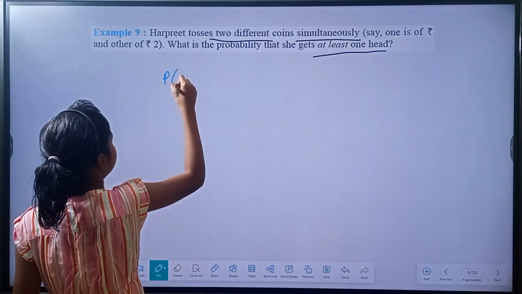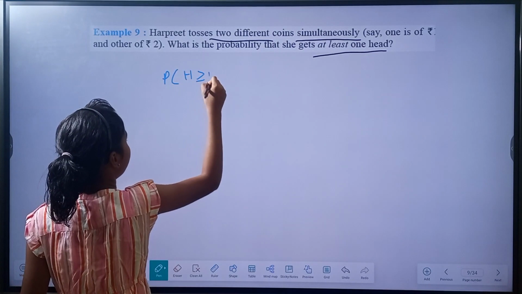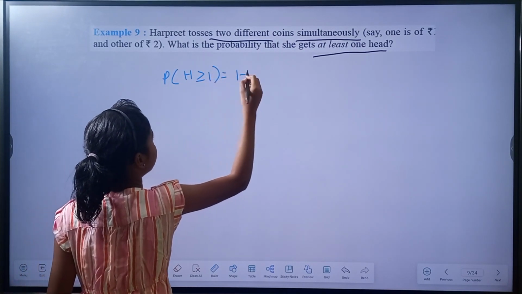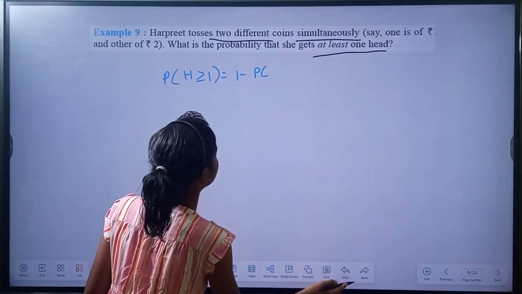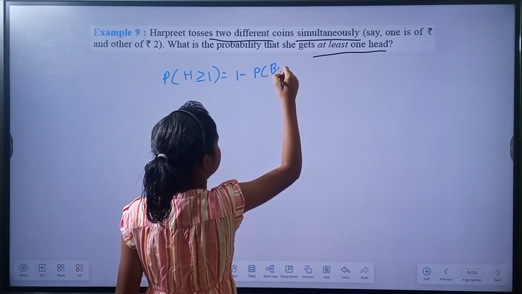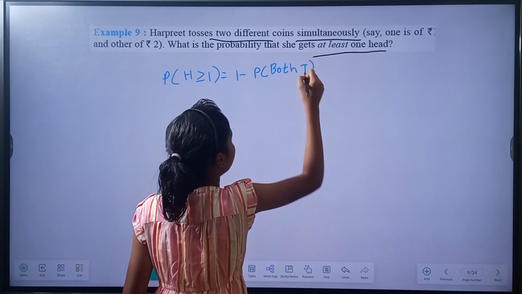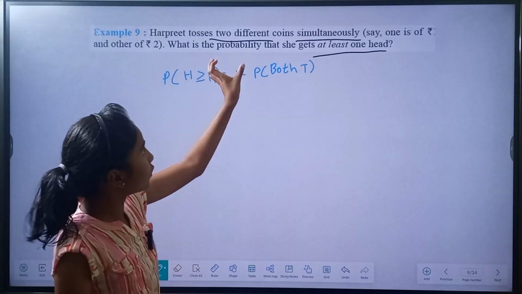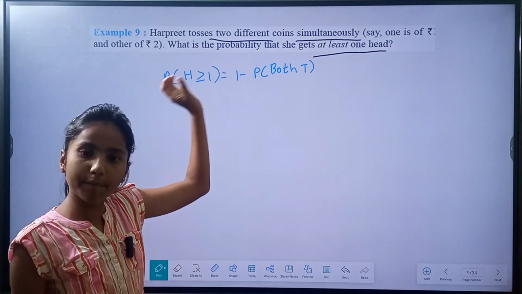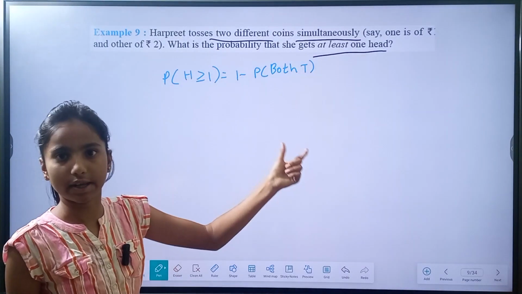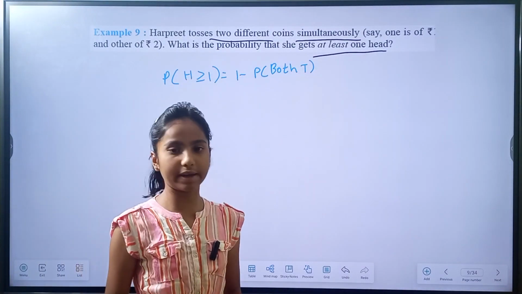P of H greater than or equal to 1 minus P of getting both tails. Now let us write the possible outcomes. So we have 2 coins simultaneously, and we have 2 outcomes on both of them, head and tail. So we can take the example of the binary system.